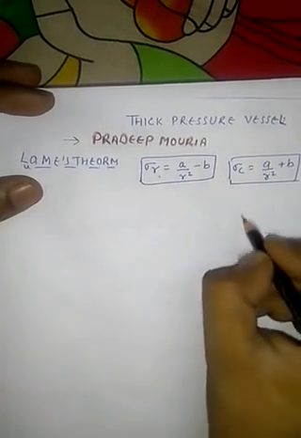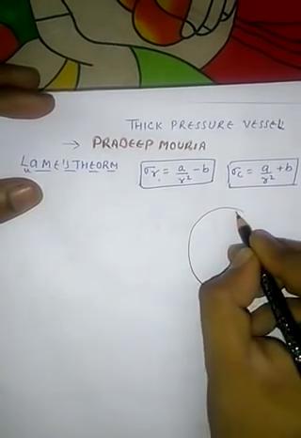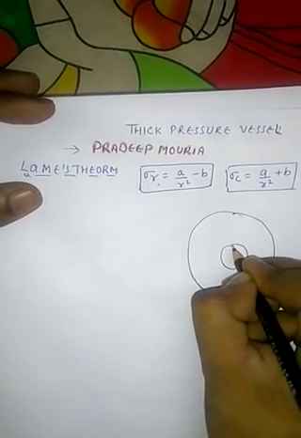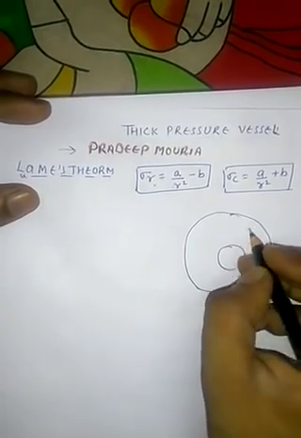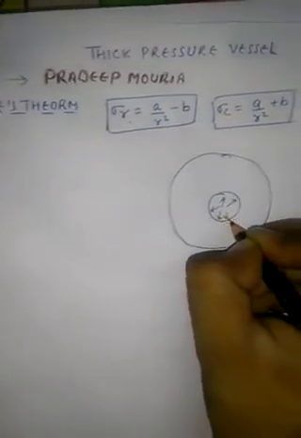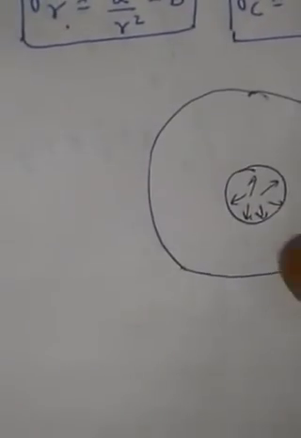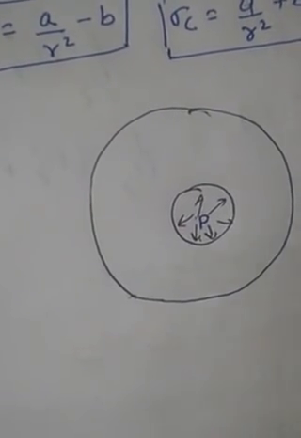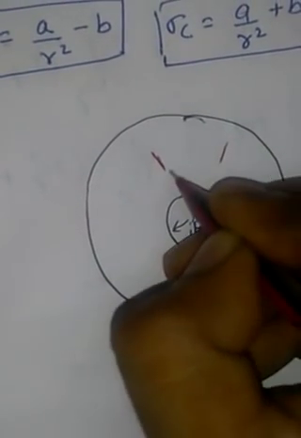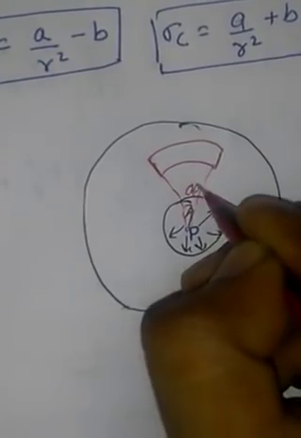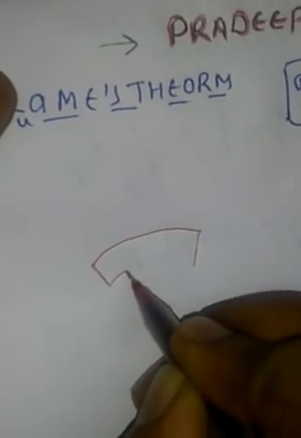Let us discuss a cylinder. It is a thick cylinder, not a simple cylinder, which is subjected to an internal pressure P. A fluid is transmitted through this thick cylinder whose pressure is P. Actually, let me consider a small element of this thick cylinder, which makes an angle d theta here, and I draw this small element here.